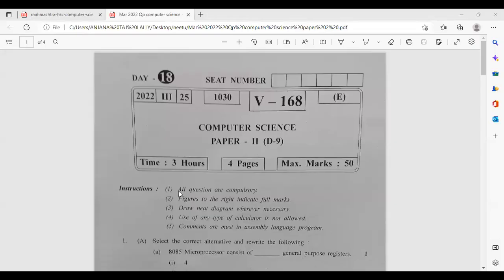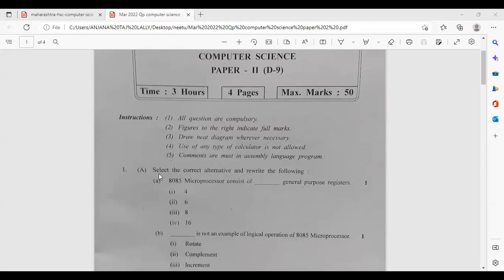And I want to show you the paper also. One minute now. So you can see the paper.